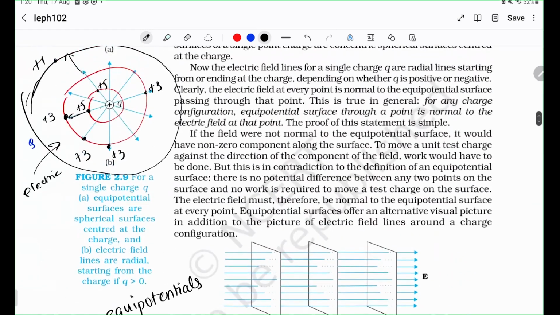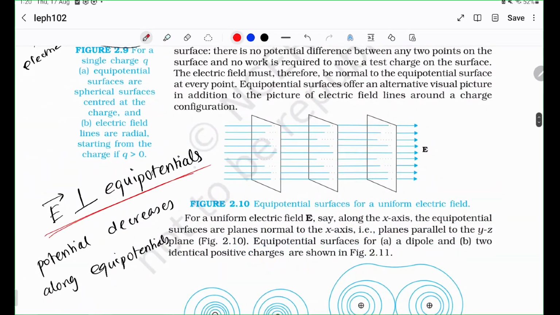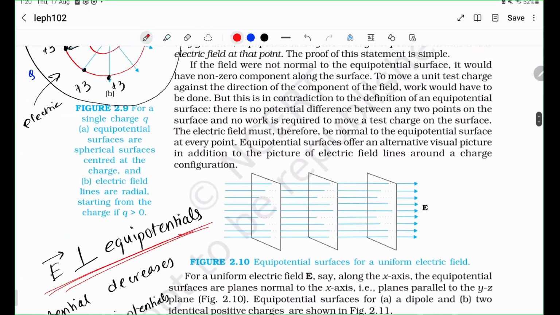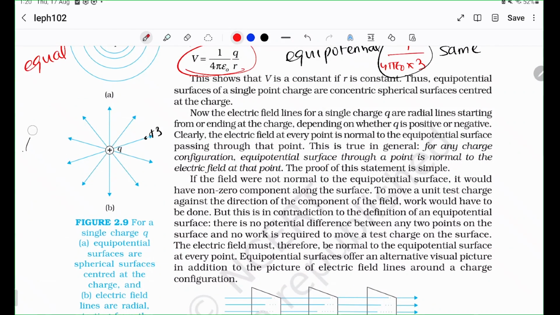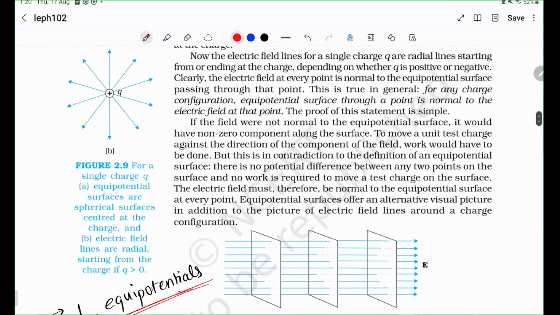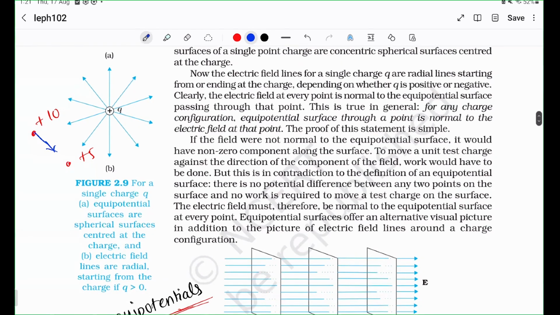Okay, but what about this statement? Electric fields are perpendicular to equipotentials. Well, what does it mean to have equipotentials? I think we have very briefly discussed what it means to have a difference in potential, right? If you have a potential of +10 and this potential is +5, then a positive charge would prefer to go from 10 to 5 because it wants to remove the potential energy and convert it to kinetic energy, right? So any positive charge would prefer to go from a higher potential to a lower potential.